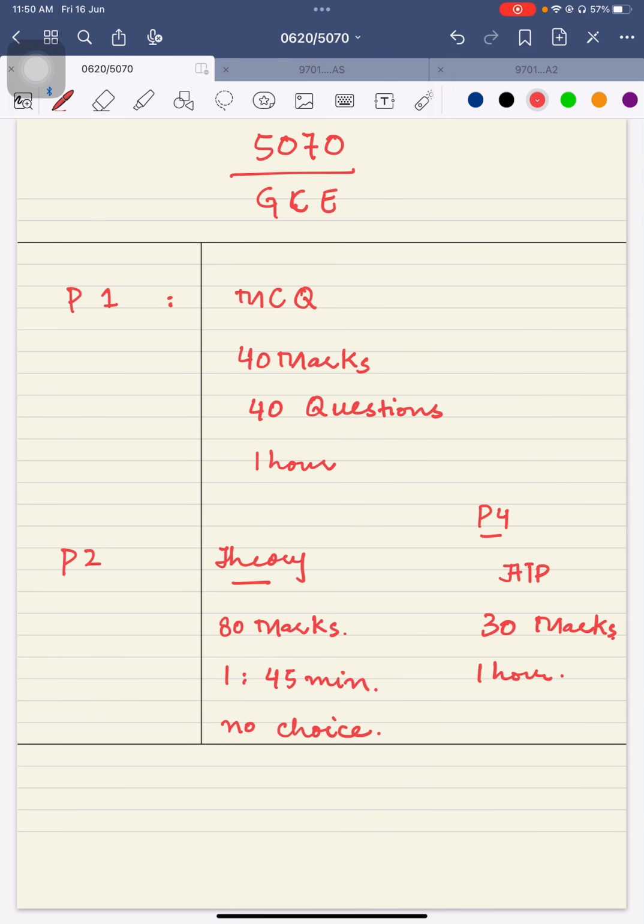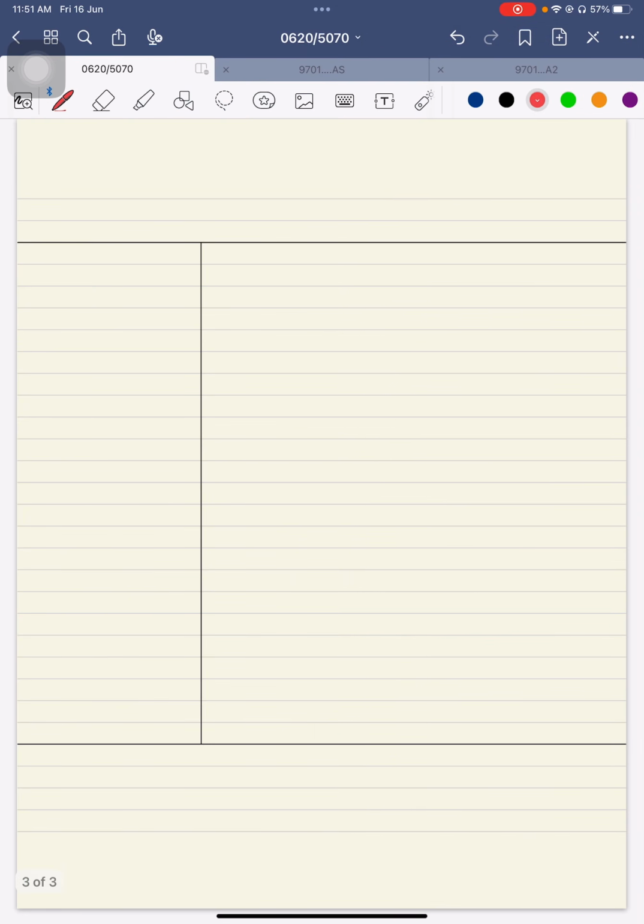But you should know this thing, that there will be no periodic table. Okay, no periodic table in this paper. I'm very much clearly telling it to you, no periodic table in this paper 4. Okay, and then I'm taking you to the next page. Here I'm telling you that in this case, if we are talking about 0620, it is the subject code for chemistry in IGCSE.